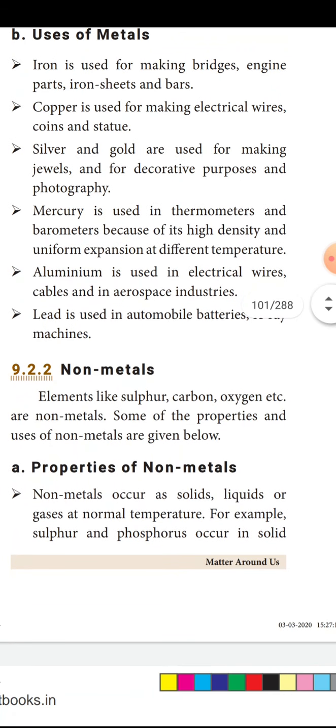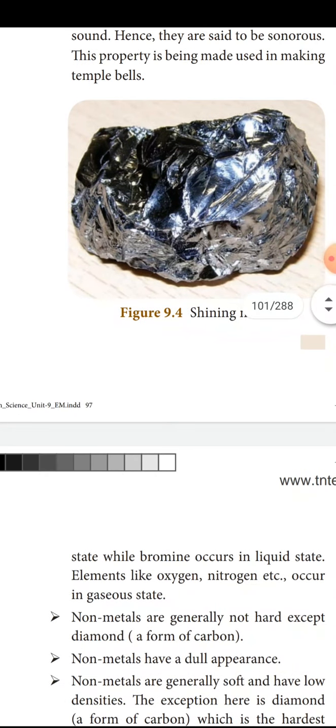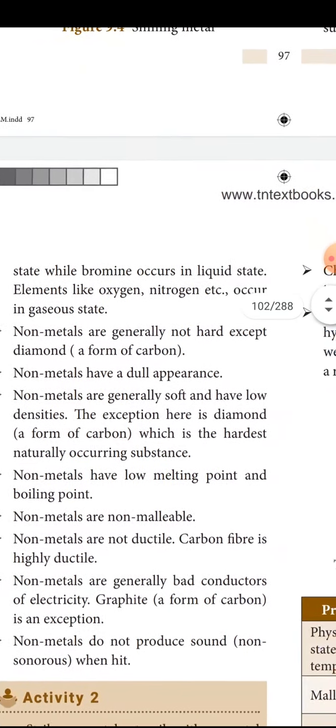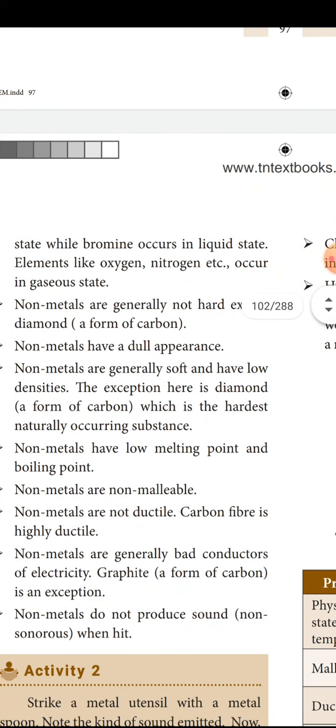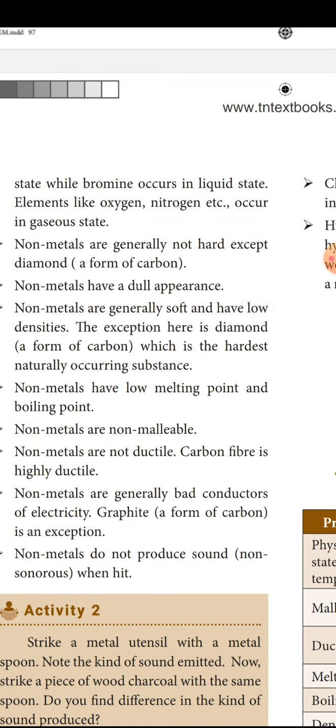Non-metals: sulfur, carbon, oxygen are called non-metals. As I said, they may be solid, liquid or gas at room temperature, but metals are always solid except mercury. Among non-metals, bromine is in liquid state, others are in gaseous state. Non-metals are poor conductors of heat, except diamond.